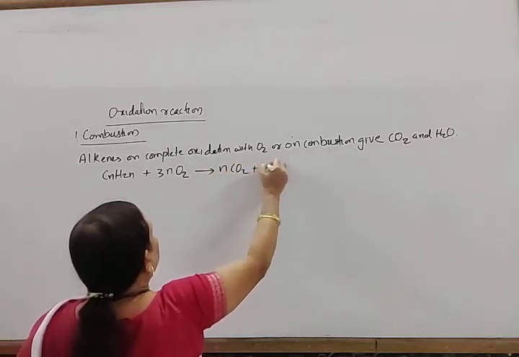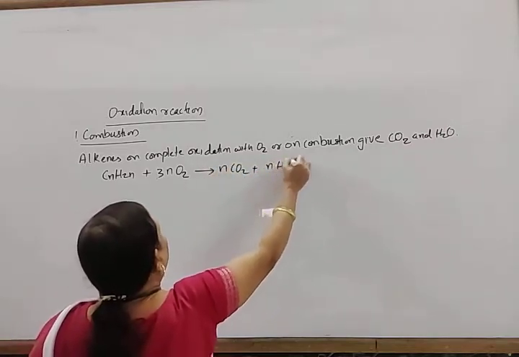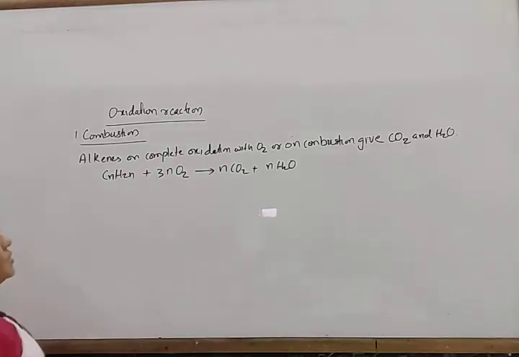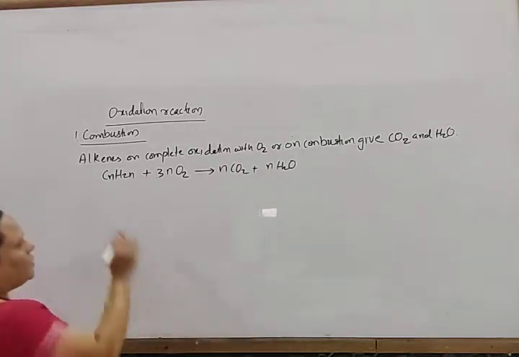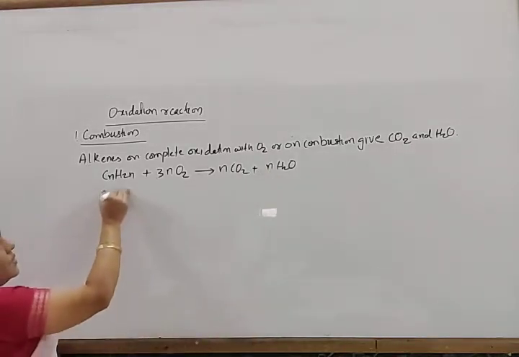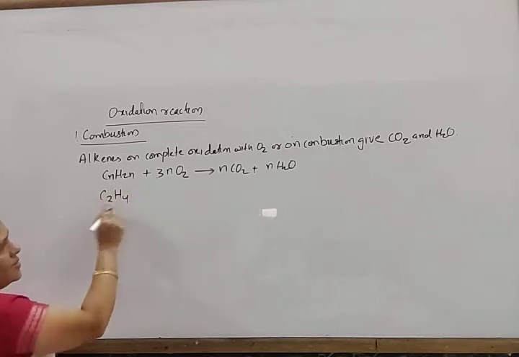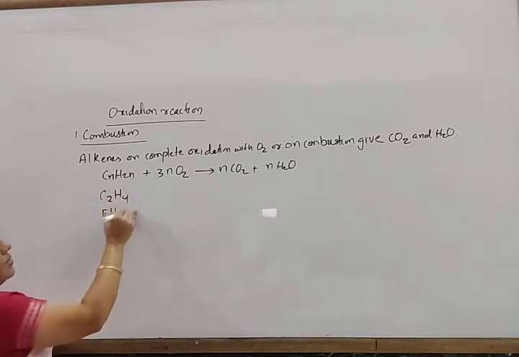nCO2 plus nH2O. Look here, suppose C2H4 is there, this is ethene.